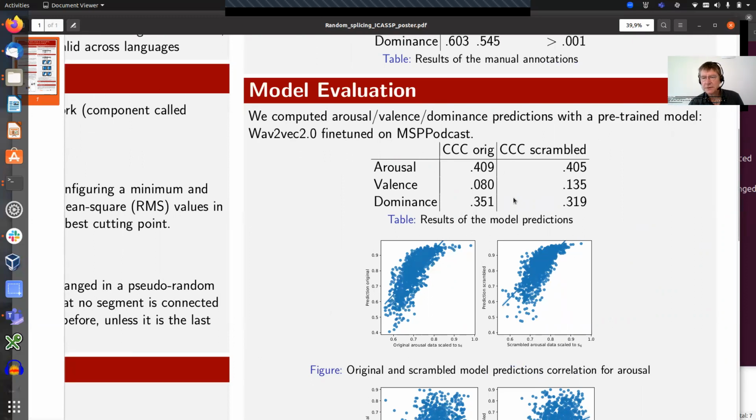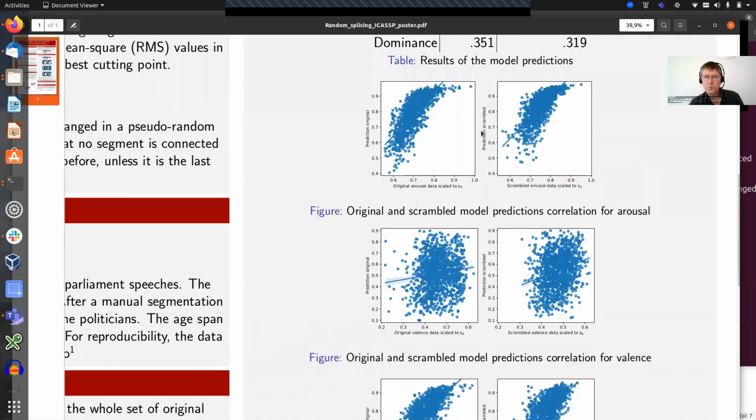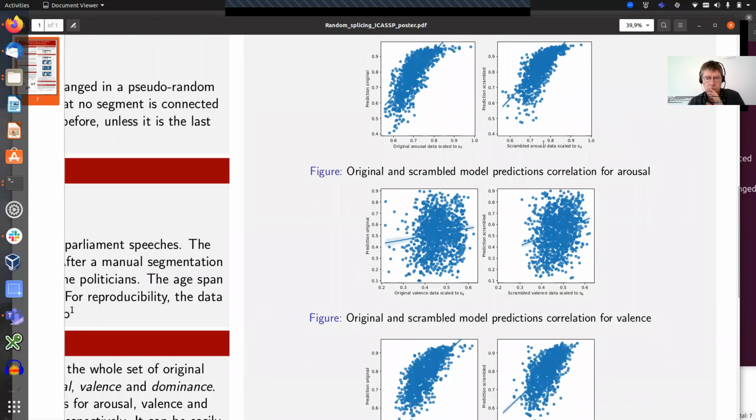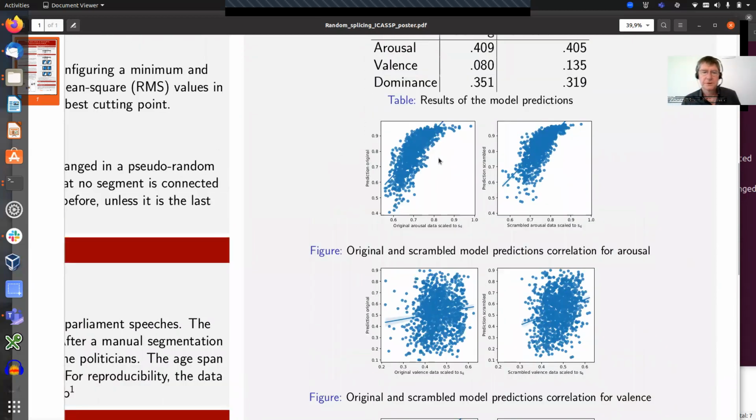It's continuous data, so it's not classification, and we show here the concordance correlation coefficient again. And it's okay-ish for arousal and dominance, but not good for valence, as you see here. Which you can also see in the correlation plots here, the scatter plots, based on ground truth and predictions.